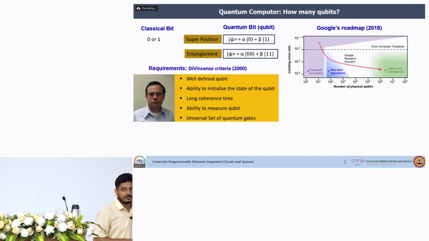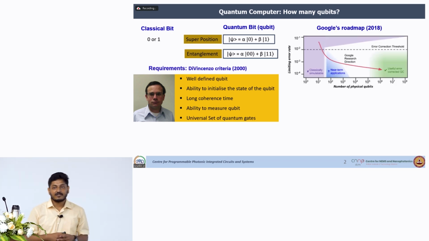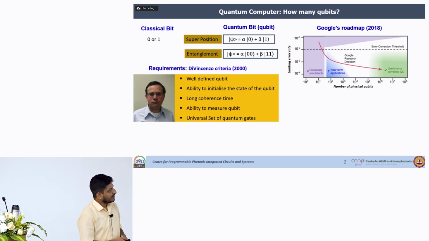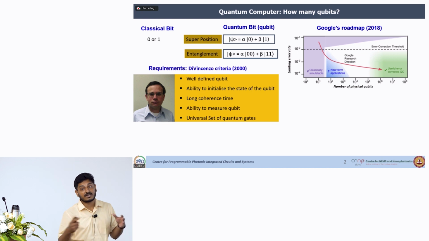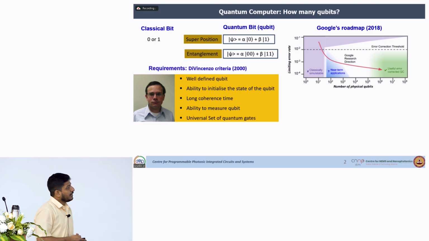As we went through the talk in the morning about noisy quantum computers, in the environment we do have noise, and that noise also affects our qubit. So this is Google's roadmap in 2018. What they are saying is, if you want useful error corrected quantum computation, you need more than 1 million qubits.